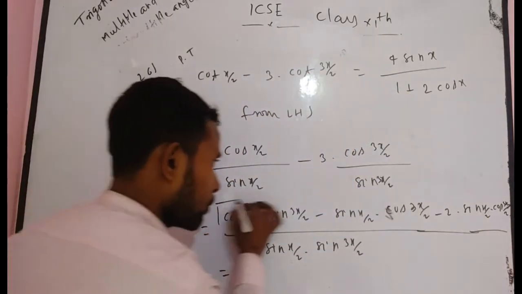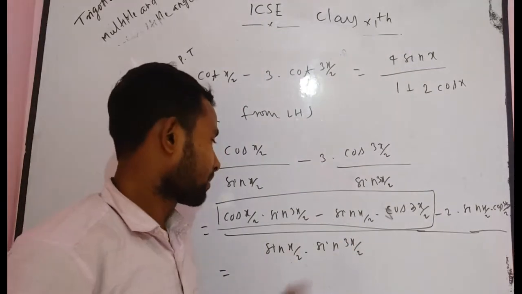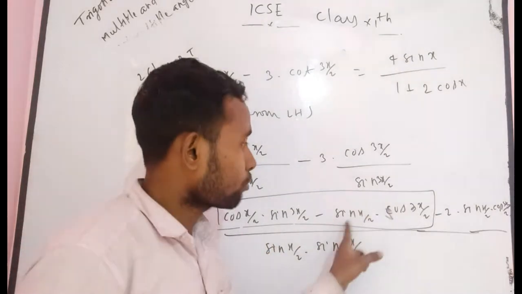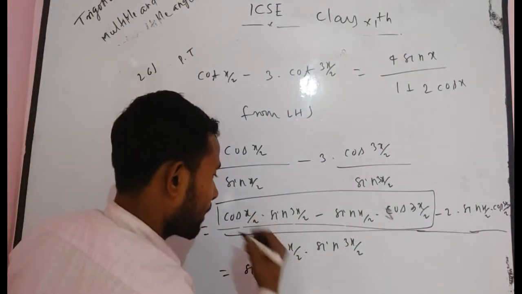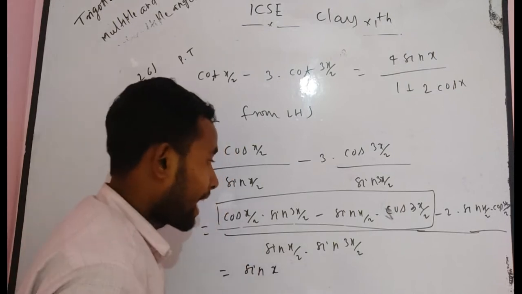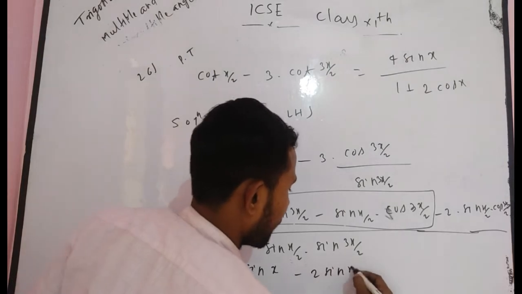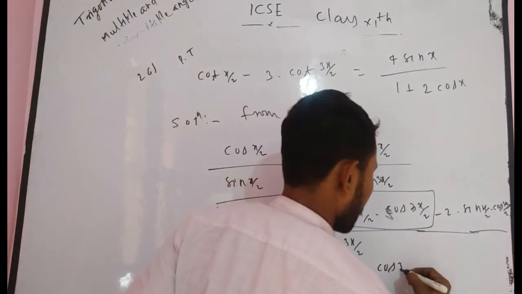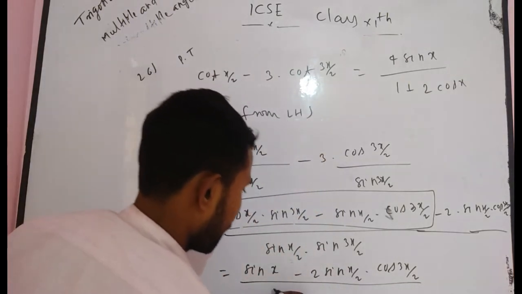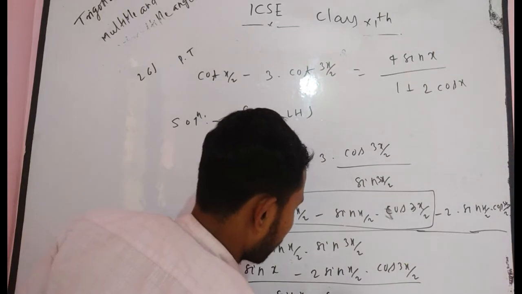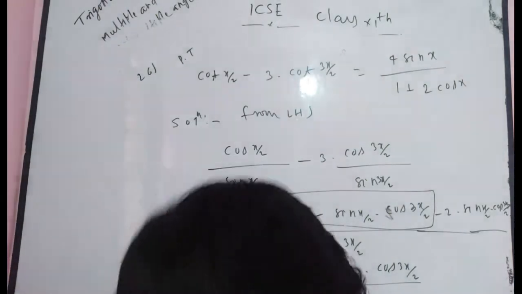Now, if you think about this problem, what is it? sin A cos B plus cos A sin B. sin(A minus B). So can you write here sin(3x/2 minus x/2), that means sin(2x/2), that means sin x, minus 2 sin x/2 into cos 3x/2. I think you understand this factor, which will be sin x/2 into sin 3x/2. You understand or not? I think you understand.